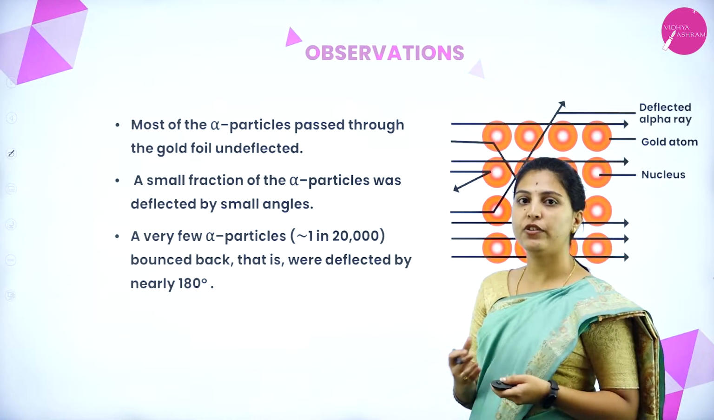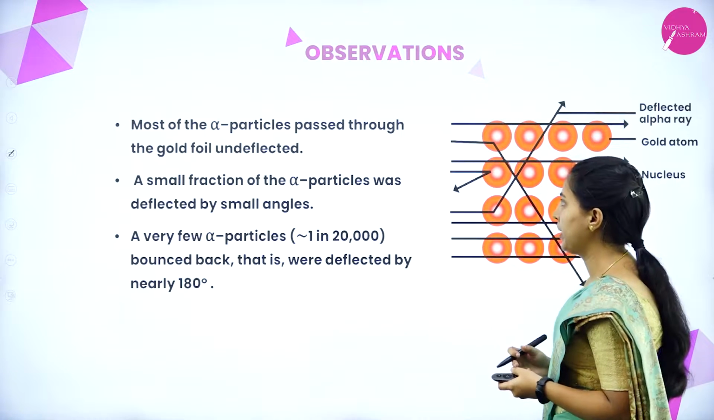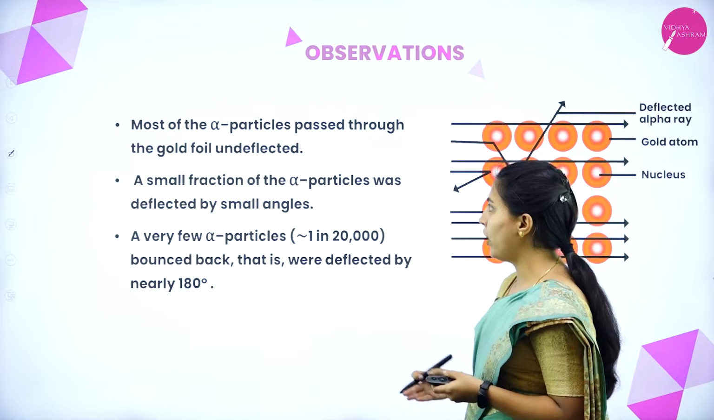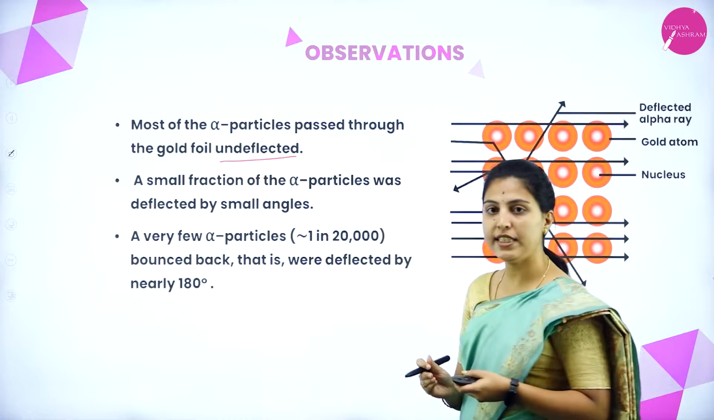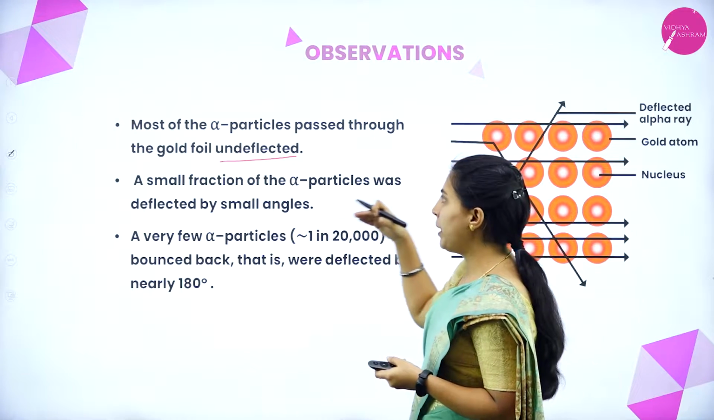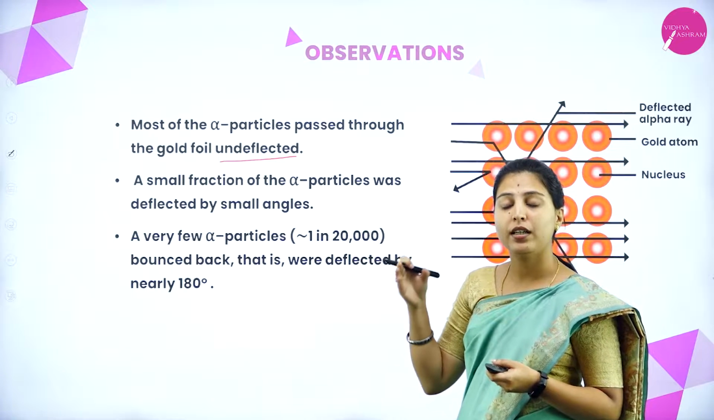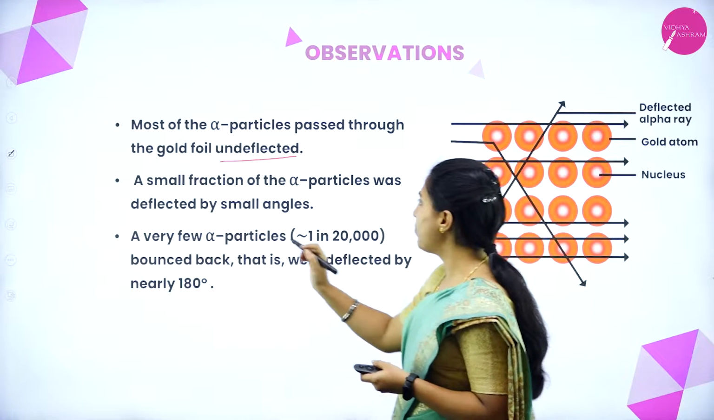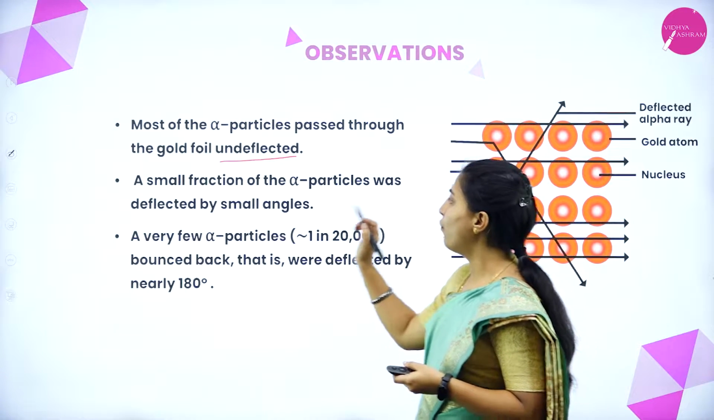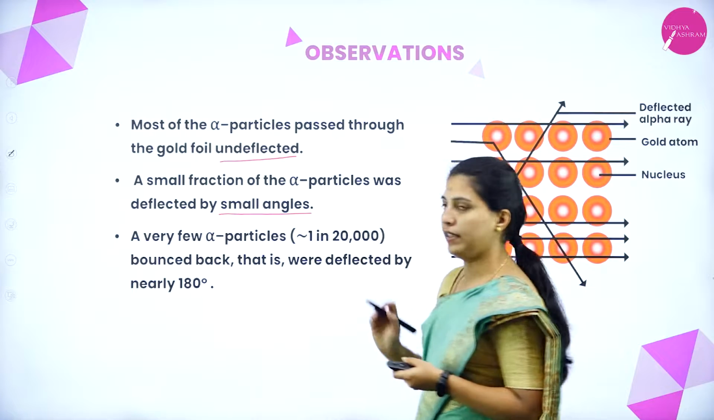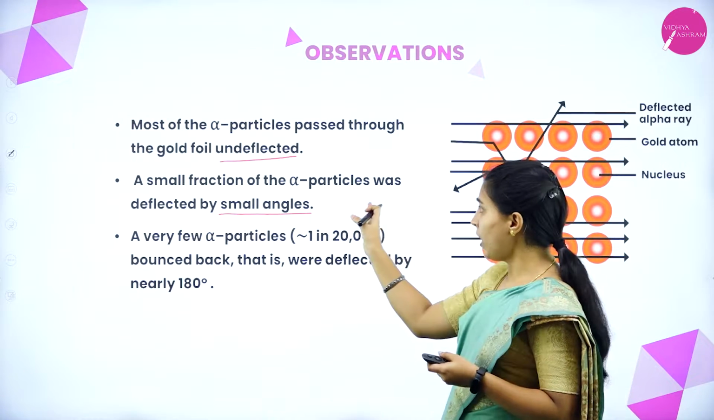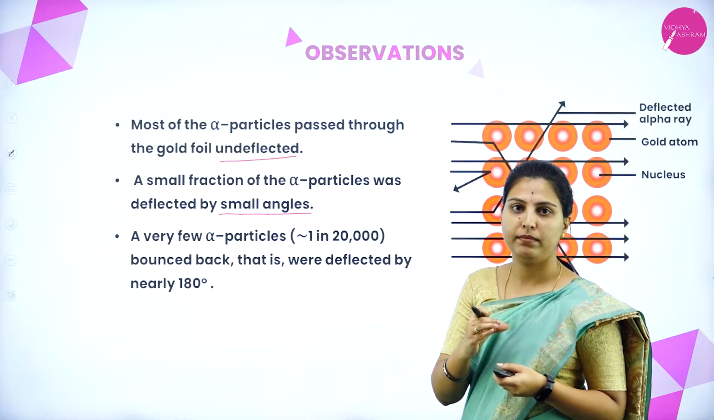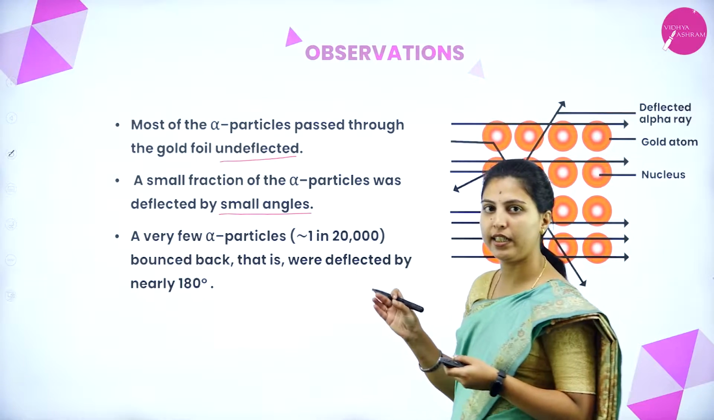Next, we'll see the observation. What he observed from this alpha scattering experiment. So, most of the alpha particles passed through the golden foil undeflected. Means, whatever alpha particles passed through the atoms were undeflected, means it was in a straight line. A small fraction of the alpha particles was deflected by small angles. Whatever alpha particles were deflected, that was at a very small angle, in a small fraction.